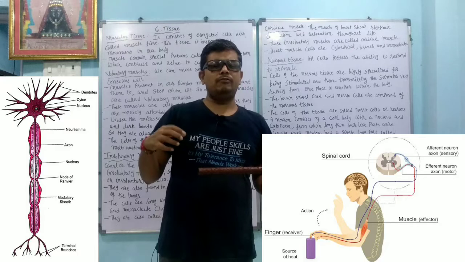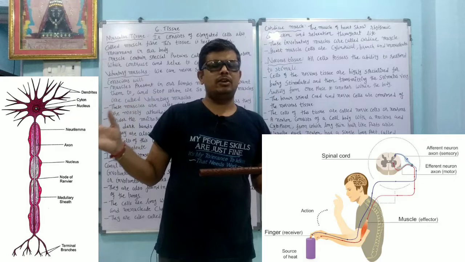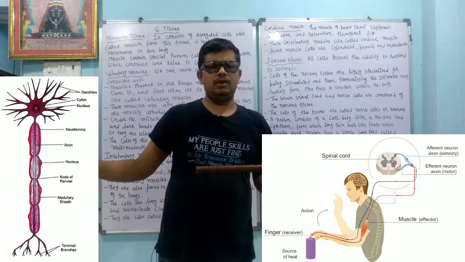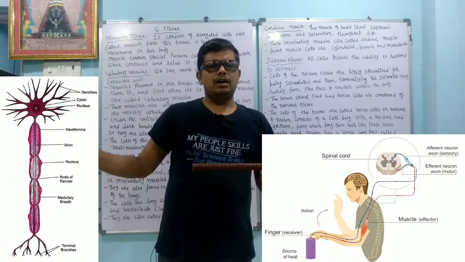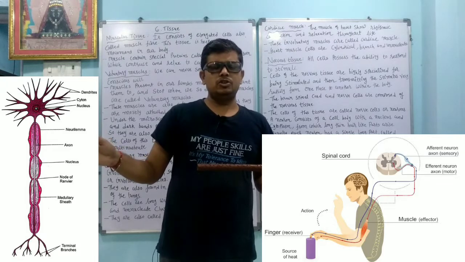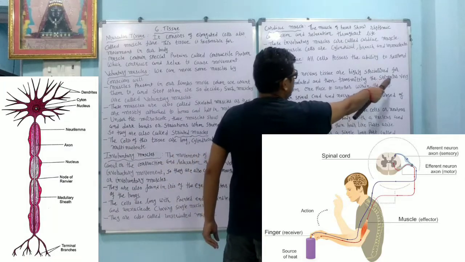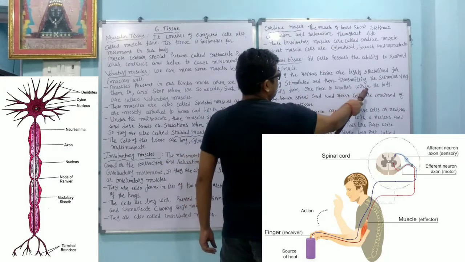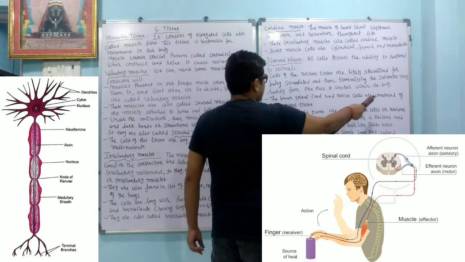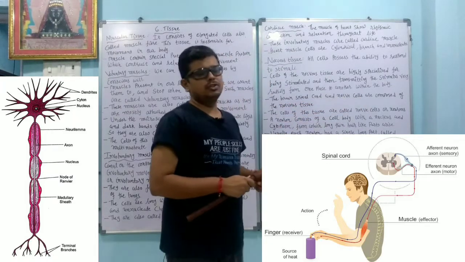The stimulus goes very fast to the spinal cord and gives the message to the brain, and after that the brain gives the message to remove your hand. Whenever I touch any hot thing, within a nanosecond, a very small time, I remove my hand. We can say that is because of the nervous tissue, and the stimulus travels very rapidly from one place to another within the body. The brain, spinal cord and nerve cells are composed of the nervous tissue.